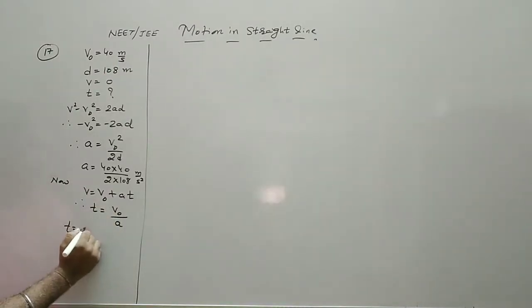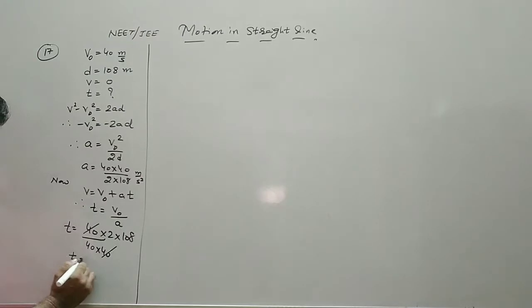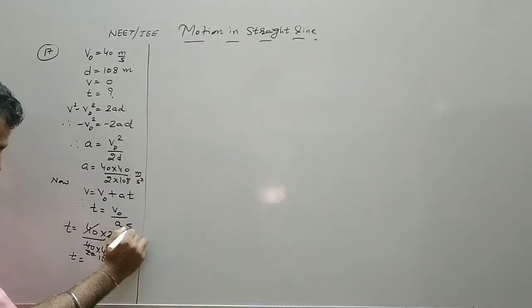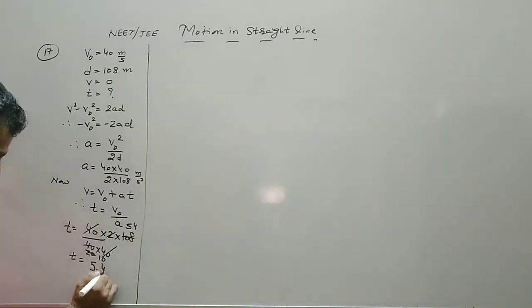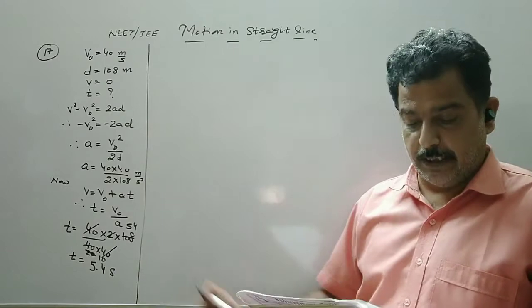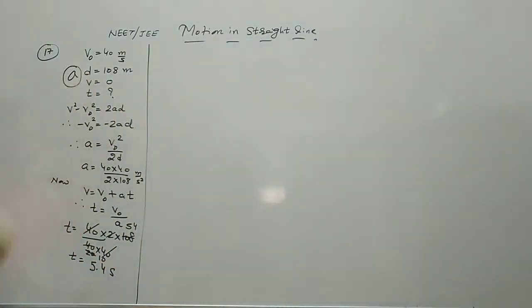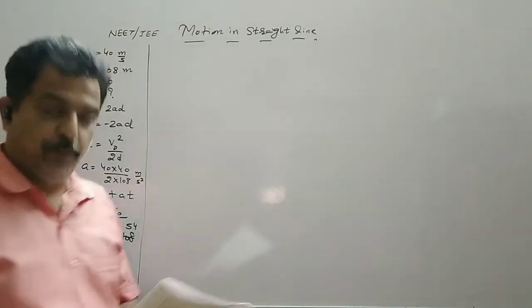Therefore t is equal to v naught, that is 40, divided by 40 into 40 over 2 into 108. So this cancels, and t is equal to 2 into 108 over 40, that is 20, 10, 54, that is 5.4 seconds taken by the motorist to stop the vehicle. So the option for this MCQ is A, that is 5.4 second.